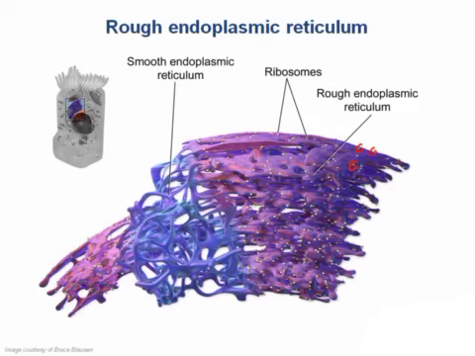Because the rough ER is where secretory proteins, which are destined to be exported from the cell, and proteins that will end up embedded in the membrane, are synthesized, and it's more efficient to make them all in an organized location instead of trying to round them up later, after they've been in the cytoplasm. The rough ER is also the only place where certain post-translational modifications are added. Can you think of any examples?